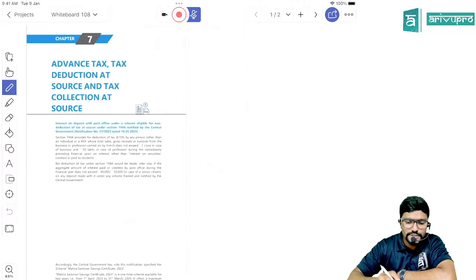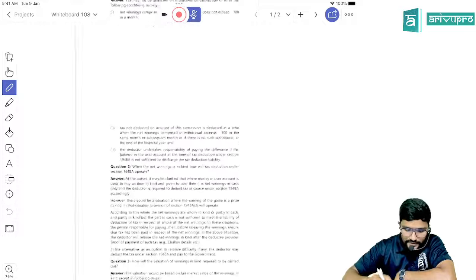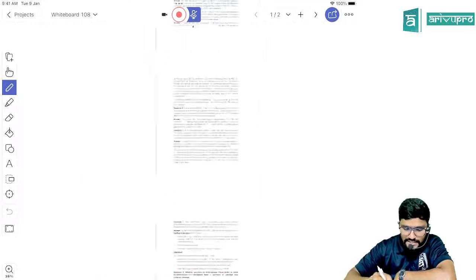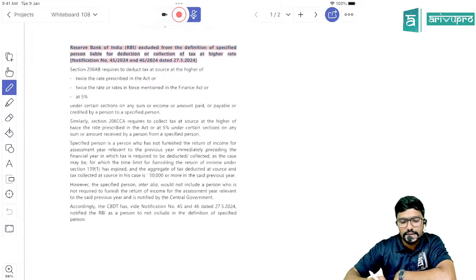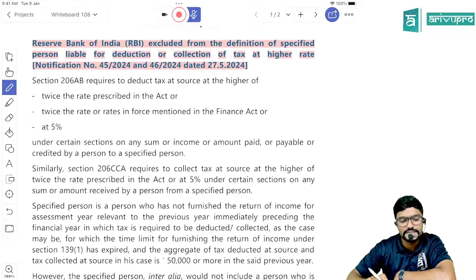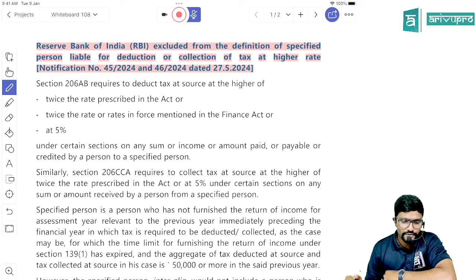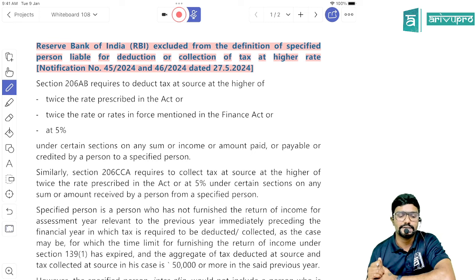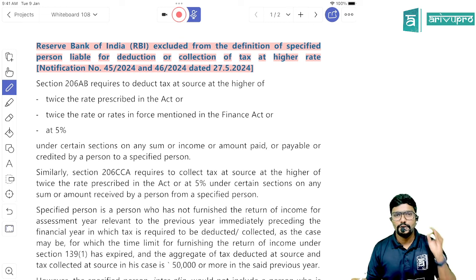Come to chapter 7 in the statutory update. You can also keep your regular study material ready with you, so that whatever changes are there, I will just tell you, and you guys can update even in the study material. First change: Reserve Bank of India excluded from the definition of specified person liable for deduction or collection of tax at a higher rate. Notification number 45/2024 and 46/2024 dated 27th May 2024.